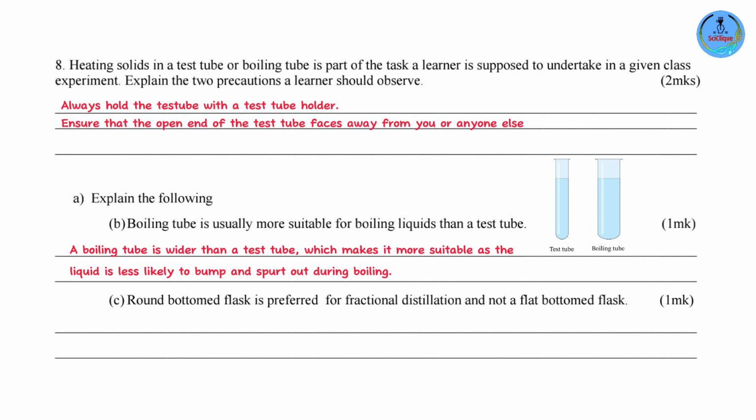Part B. A round bottomed flask is preferred for fractional distillation and not a flat bottomed flask. So that is a round bottom flask, that is a flat bottom flask. As you can clearly see, it's all about the bottom. One is round, the other is flat. Now, the round bottom flask is preferred because it allows for even distribution of heat.